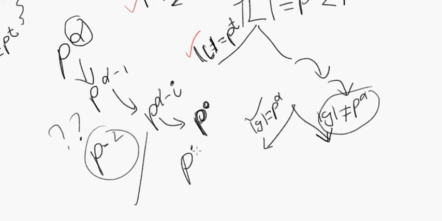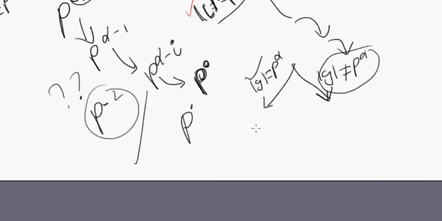So if we reduce the powers and let's say go to p squared or p to the third, well, either the subgroup of order p to the third has an element of order p to the third or it doesn't. Suppose it had an element of order p to the third, wouldn't that mean that we have a subgroup of order p?